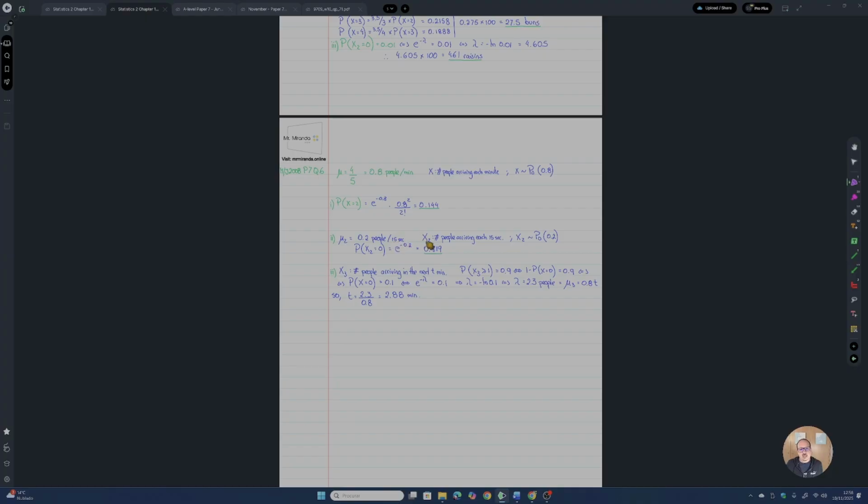So we have our second random variable, X2, which is the number of people arriving in each 15 seconds. And this is defined as a Poisson distribution with parameter 0.2. And now we need the probability that X2 equals 0. Again, just apply the formula. And here you have it.